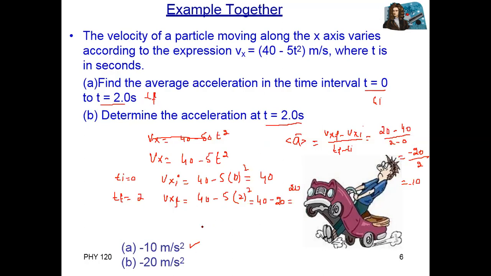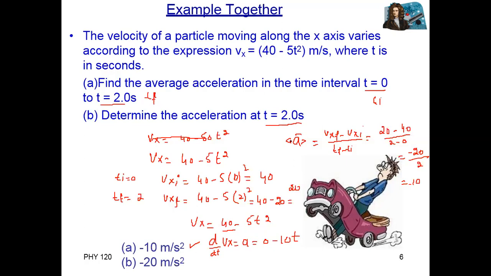We have Vx equal to 40 minus 5t square. Taking the derivative dVx over dt equals acceleration. The derivative of the constant 40 is 0, minus the derivative of 5t square, which is 10t.